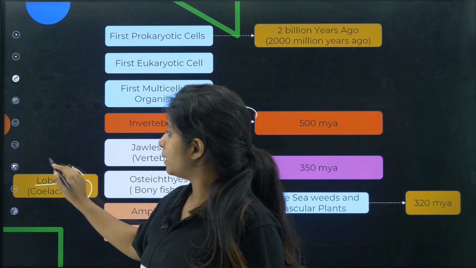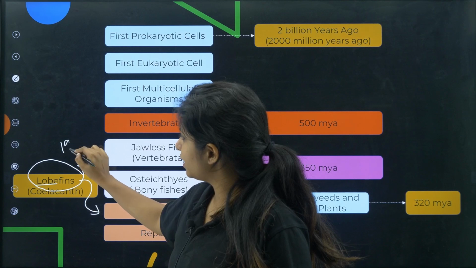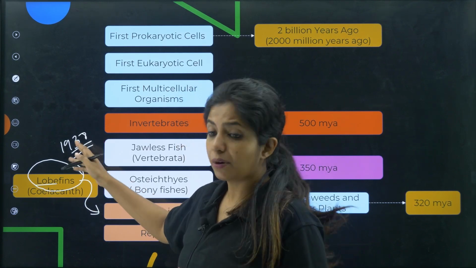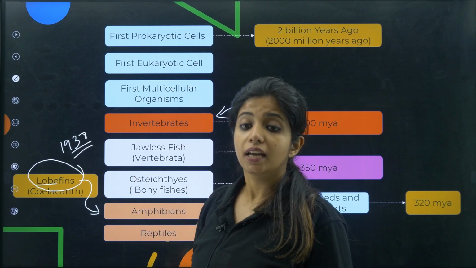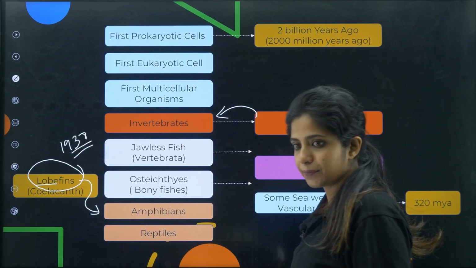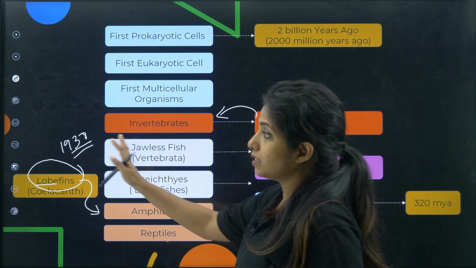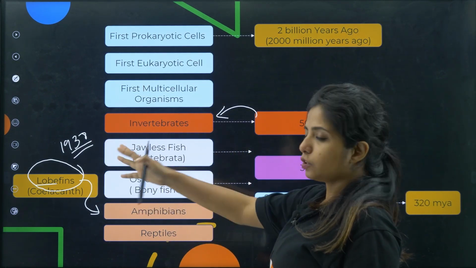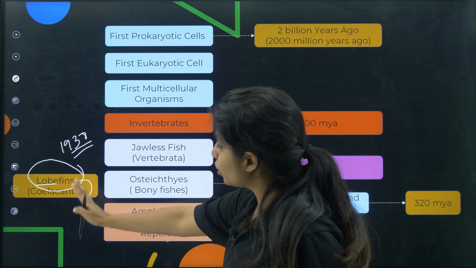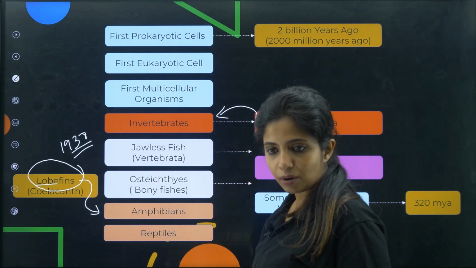But in 1938, I suppose it's given in NCERT, I'll read it out, there was presence of lobfins seen by some person. That means it has not gone extinct and still evolution might be happening. Or some of it might have evolved, we never know. So at least this was there, that was for sure, because it was seen in 1938 or those years as well. Now from lobfins came amphibians, and from amphibians came reptiles.